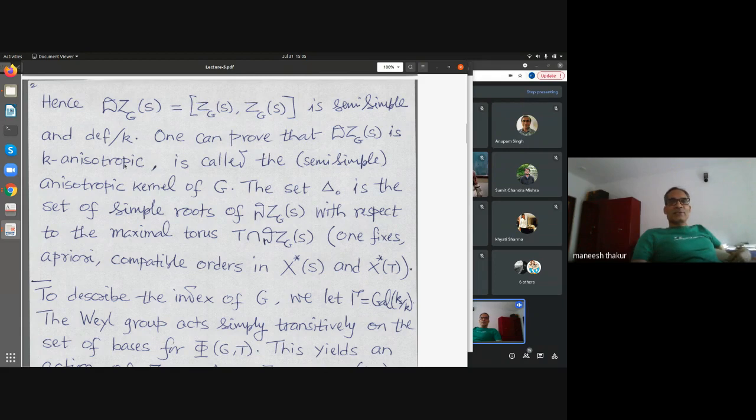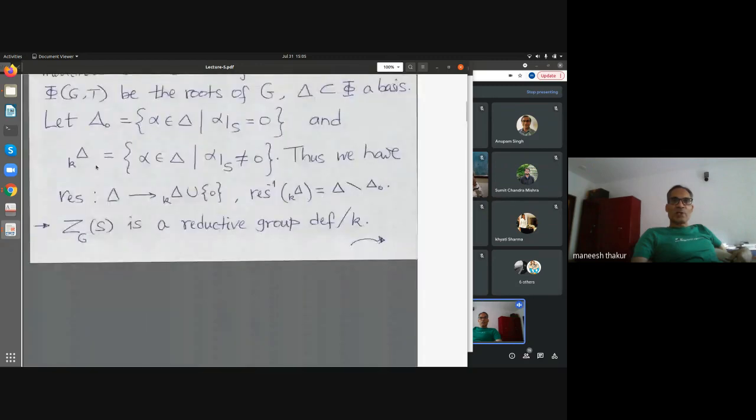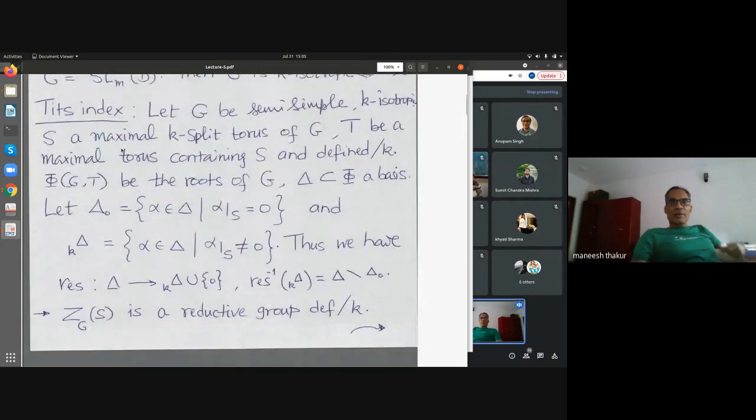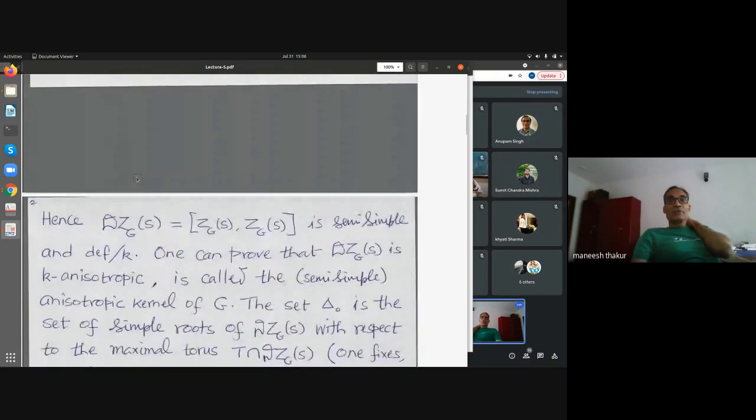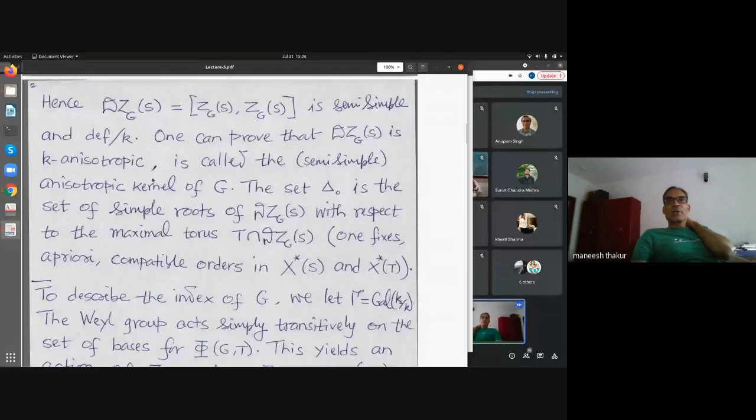In this construction, we fixed a maximal K-split torus. And then again, there is a theorem due to Borel and Tits, which says that any two such tori are conjugate under a K-rational element in G. So any two such tori are conjugates, and then all this data gets isomorphic to the other data you acquire. So this anisotropic kernel is determined up to conjugacy.